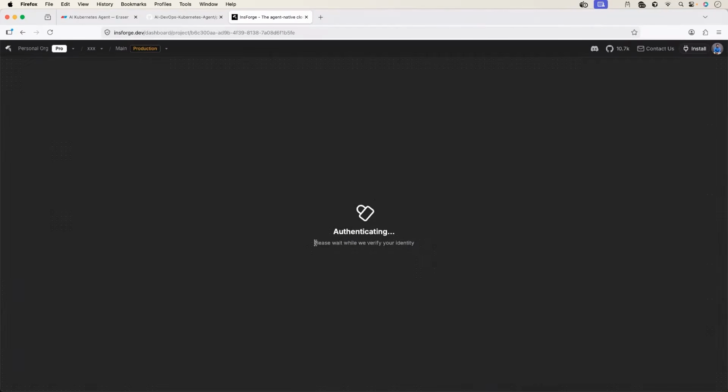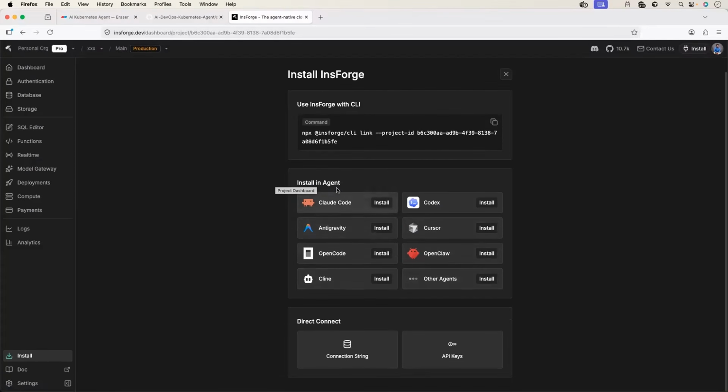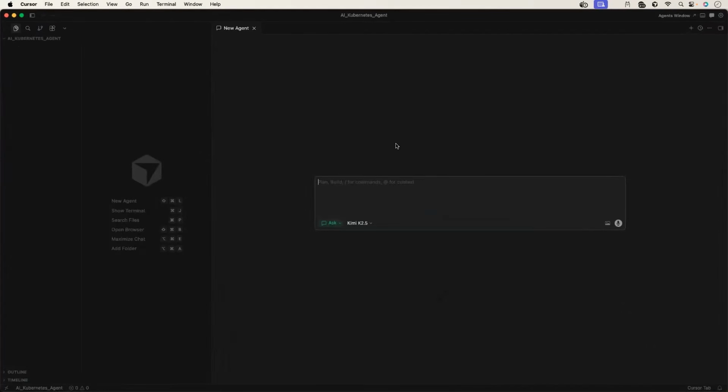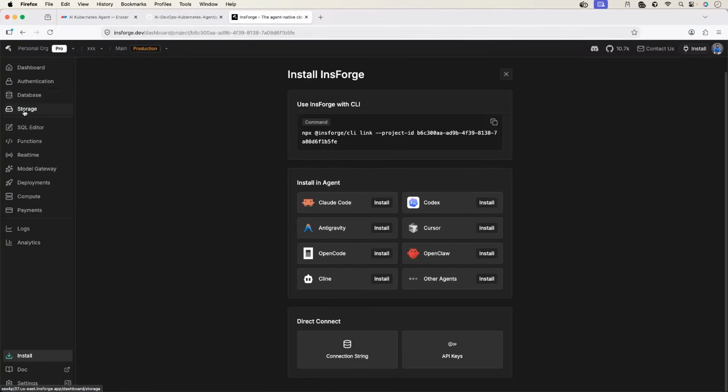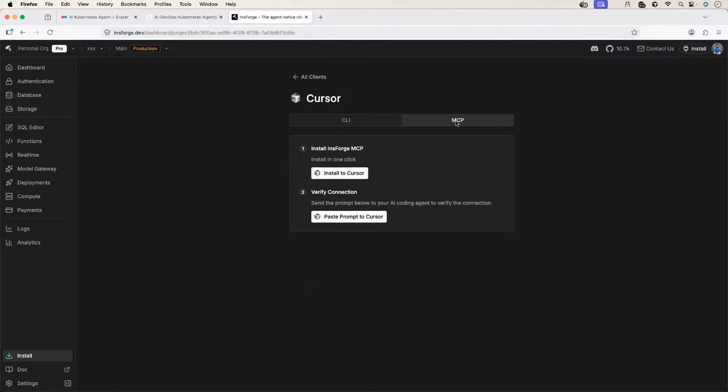I'll use one of the projects here. I've just created this project and I will set up the Cursor integration. You can literally integrate with any of the coding agents. This is what I was talking about, this is the best part. If you are using InsForge, you can configure your storage, your database, the model gateway, everything through the Cursor IDE or any coding assistant that you use on a day-to-day basis. You don't have to get here, you don't have to manually configure anything. So I'm using Cursor, I'll just click on install. Either I can do it through the CLI and just provide this prompt, or I can just use the MCP, install to Cursor, paste prompt to Cursor.